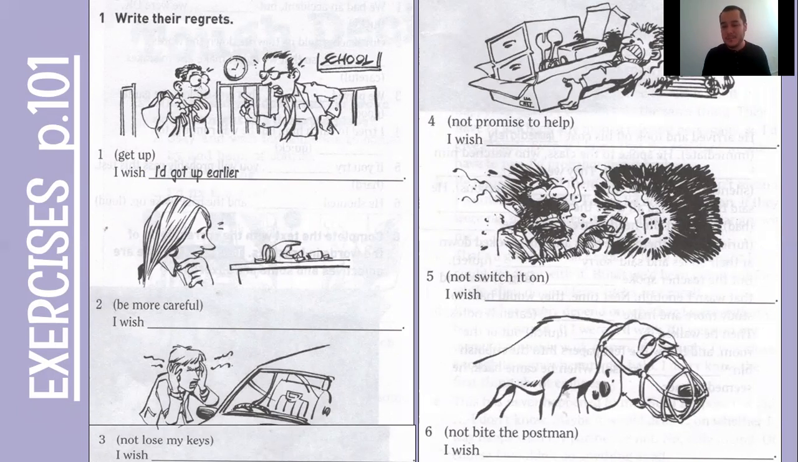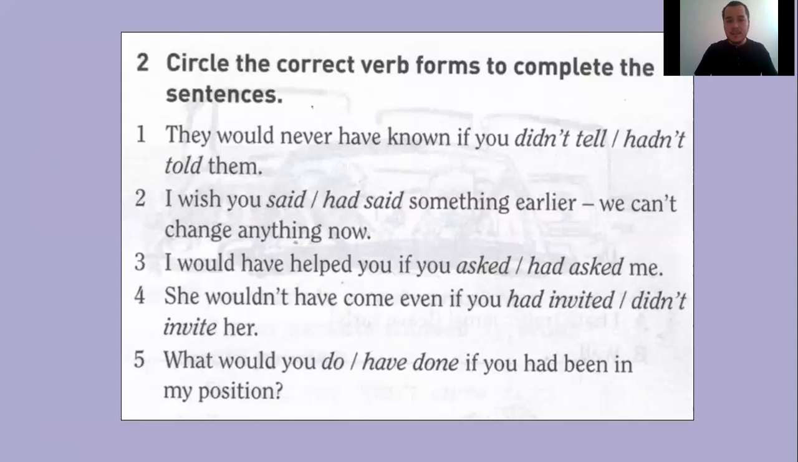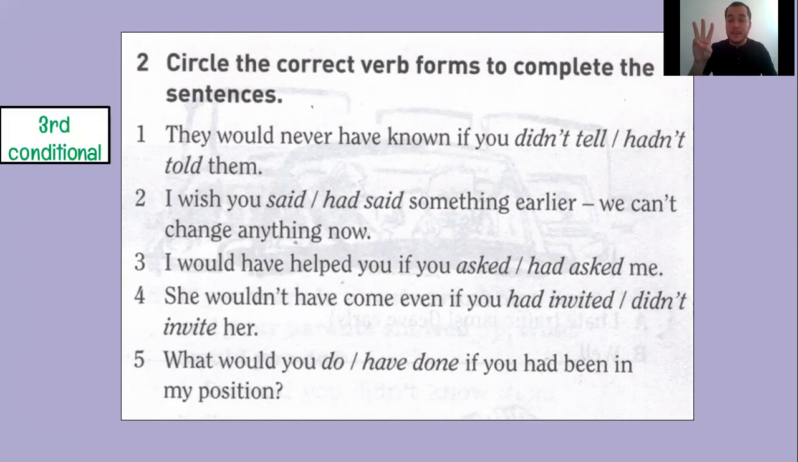I'm very sad for number 6. But next exercise, circle the correct verb forms to complete the sentences. In here, be careful because we are going to reinforce the third conditional. Actually, examples number 3, 4, and 5, they are all related to the third conditional form. And number 2 is an example of wish plus the past perfect. So that is the idea.